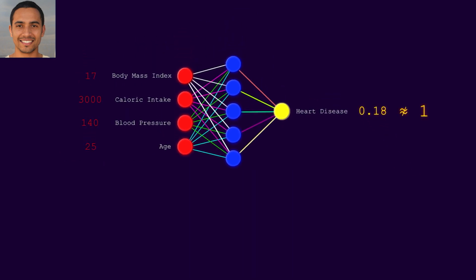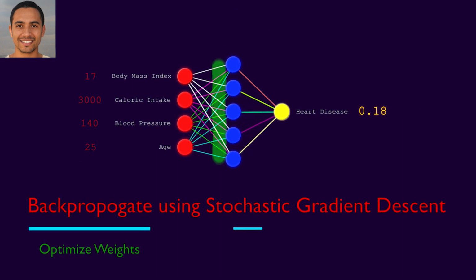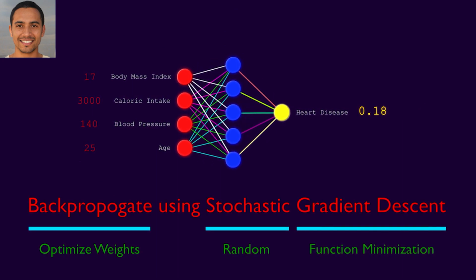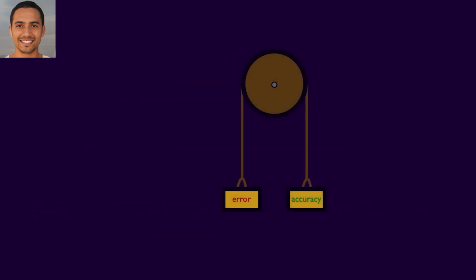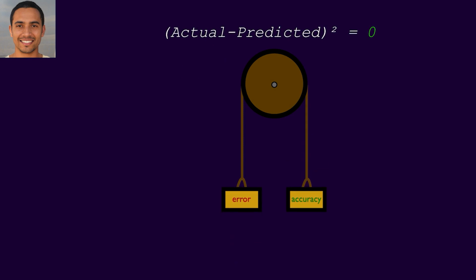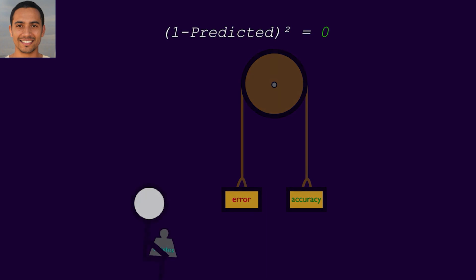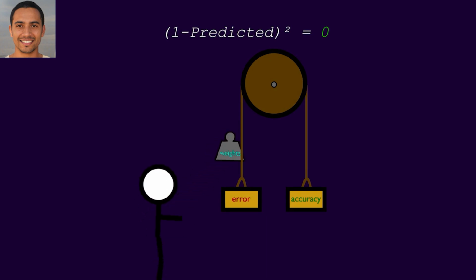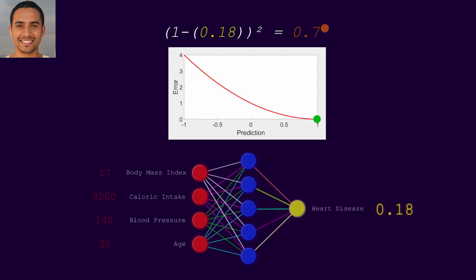So the neural net will increase accuracy by backpropagating, which is optimizing the weights using stochastic gradient descent, which is minimizing an error function. Here's how it works. We know that when error is low, accuracy is high. So let's minimize the squared error function. And since Sam has heart disease, the value for actual is 1. However, we need something to make the error drop, and the weights do this by changing their values such that the error function converges to 0, meaning the neural net has learned Sam's data.